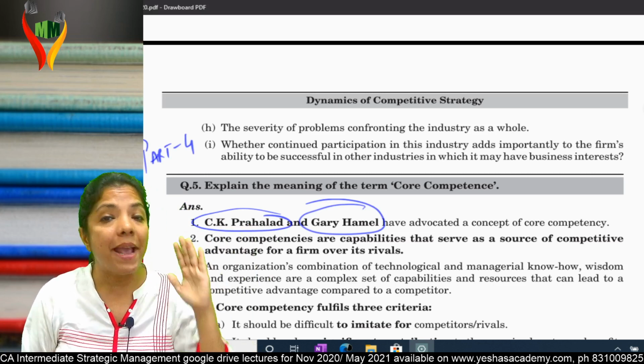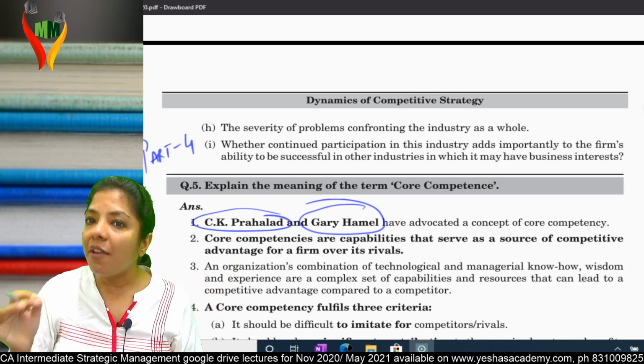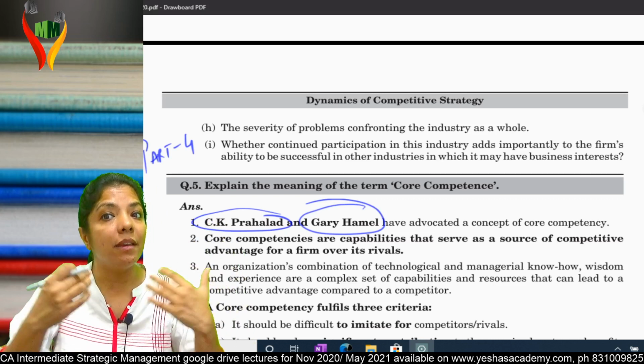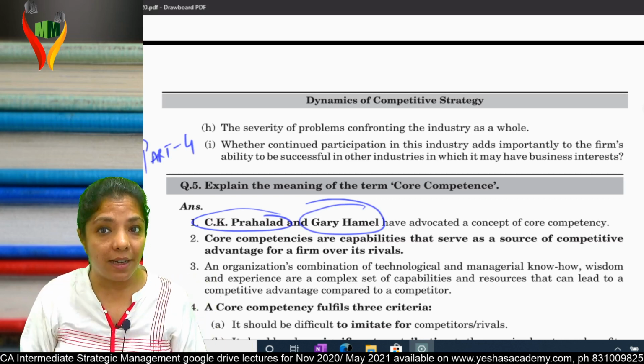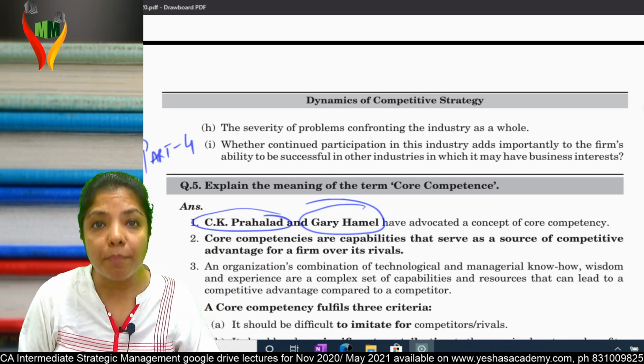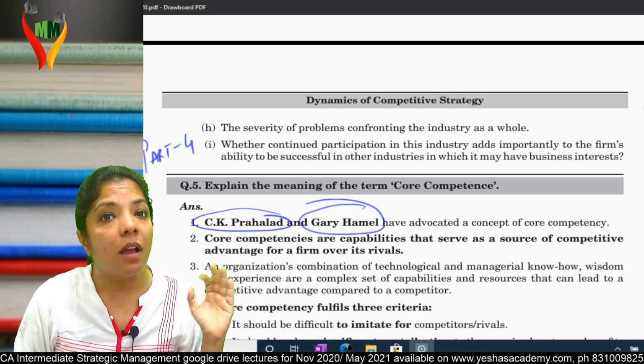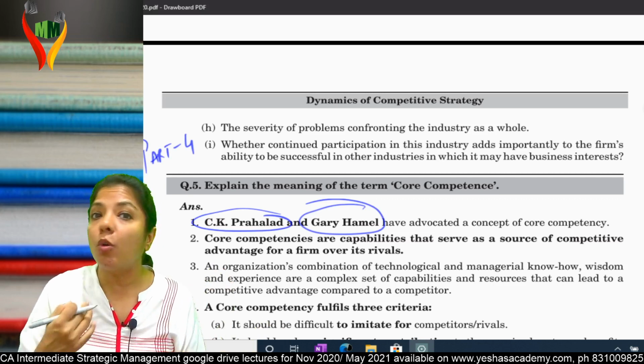So basically, if I have something unique in me, customers will get attracted, customers will come to me, and will not go to my competitors. That means I have an edge over my competitors. Again, what do you mean by core competency?